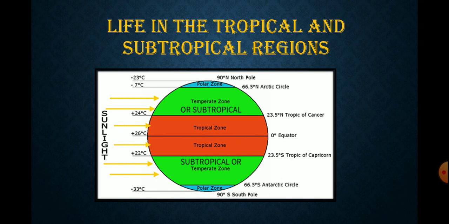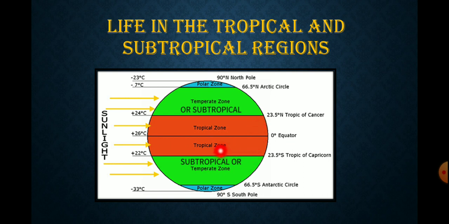The tropical region is the region between the Tropic of Cancer and the Tropic of Capricorn. You can see this orange part. It's the tropical zone and it lies between the Tropic of Cancer and the Tropic of Capricorn, approximately between 23.5 degrees north to 23.5 degrees south.